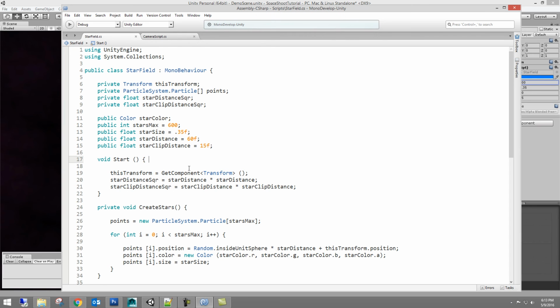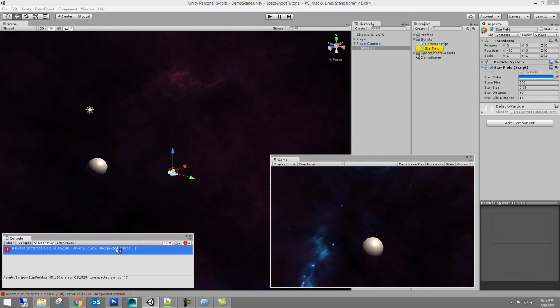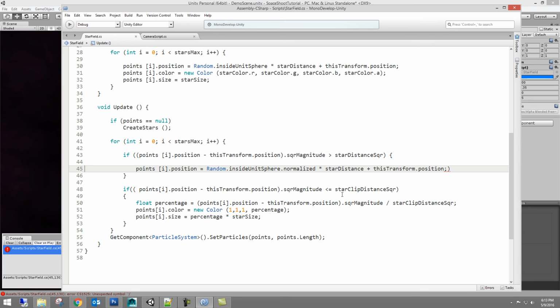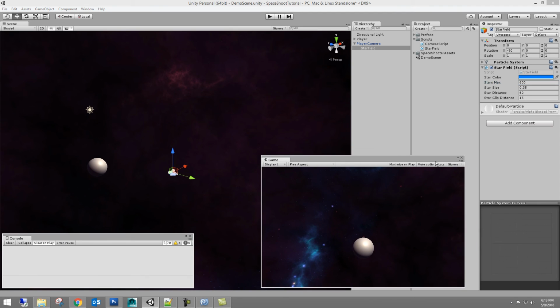I'm going to hit Control S and save it. And hopefully we don't have any compiler errors, and we do. I typed something wrong. So I'm going to double click it. Hopefully it will bring me to the line. And I see exactly what I did wrong. So I think I was supposed to put this one part here inside of brackets. No, that was it. Just removing the incorrect semicolon off there.